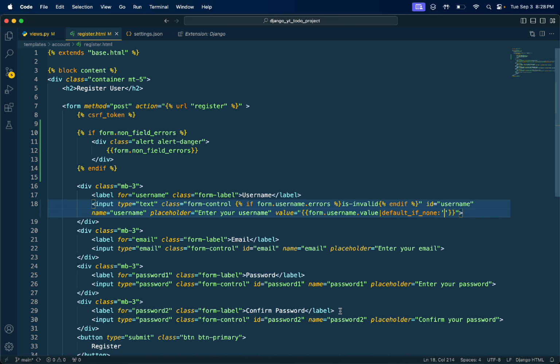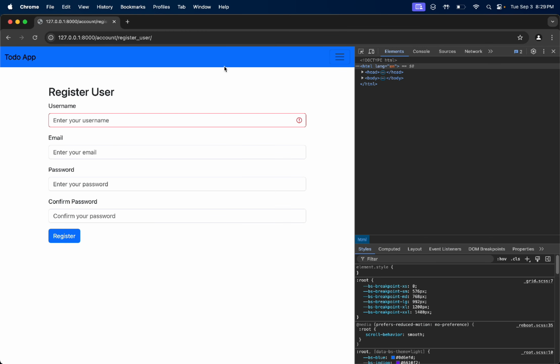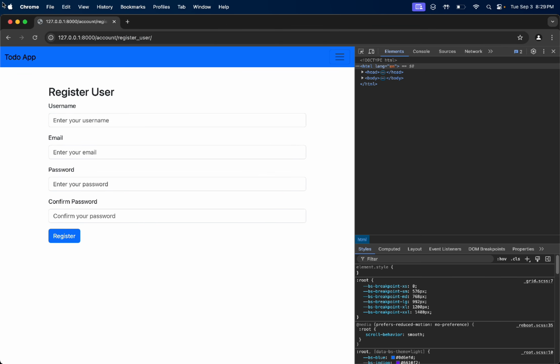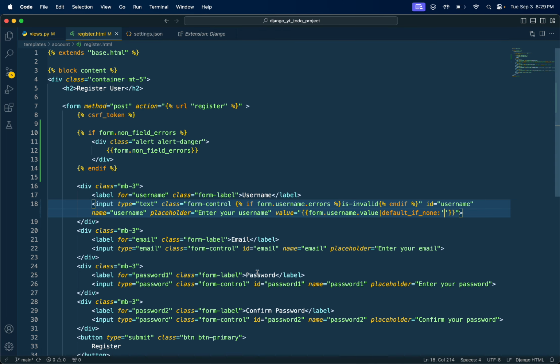So if there is nothing inside the username, then it should be none. Yeah, so you can see even if the username field is empty, it is not going to give me the red field. But if I try to register, you can see this is going to give me a red field. Okay, now let's go back to VS Code.